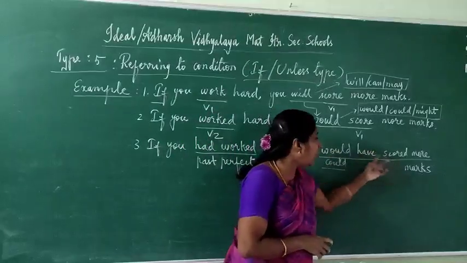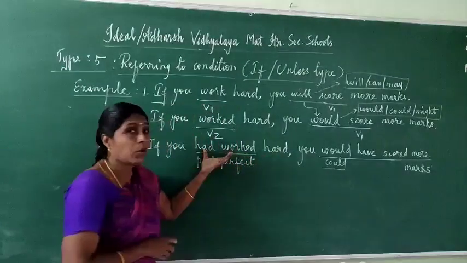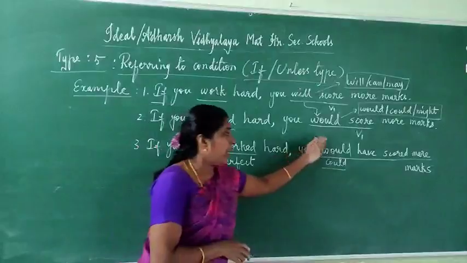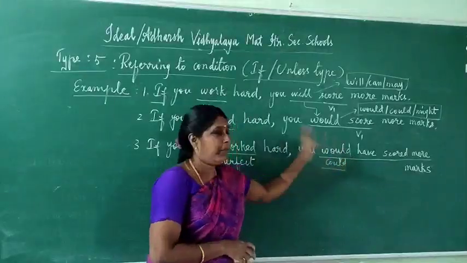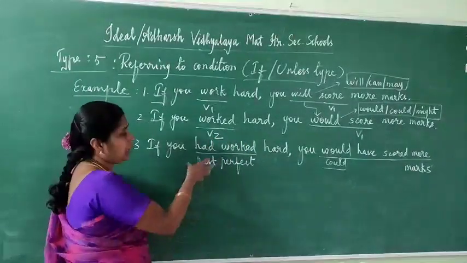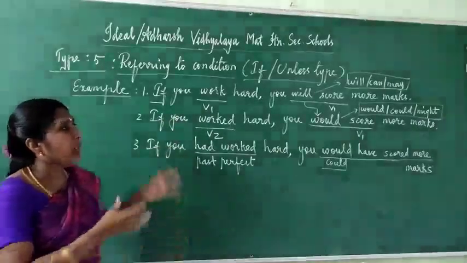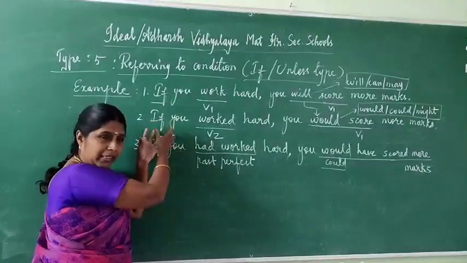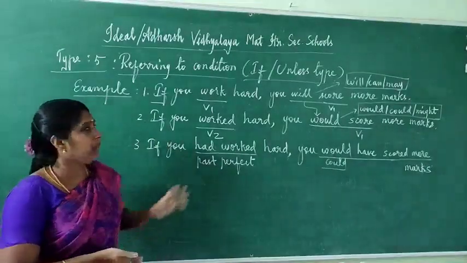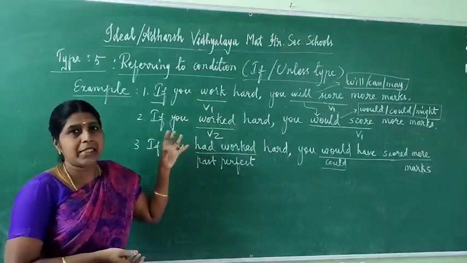Would have scored. Here are the three verbs: 1, 2, 3. Here you have to write with two verbs. So had worked, past perfect. Simply, the past form of future perfect means you have to write had plus verb 3, past perfect. So just keep it in your mind: three forms, simple sentence only. If you keep this sentence in your mind, the remaining sentences you can follow easily, and whatever changes are needed we can easily make.